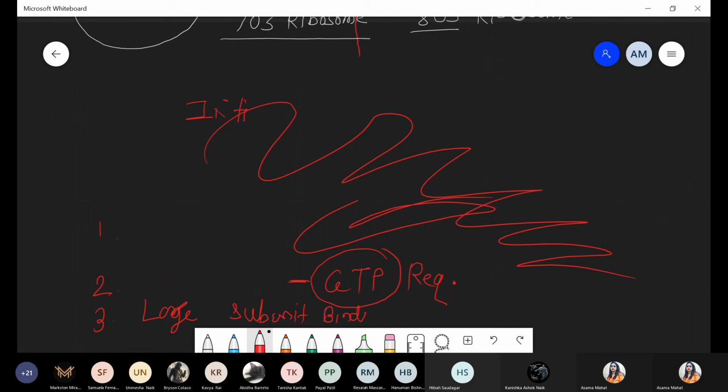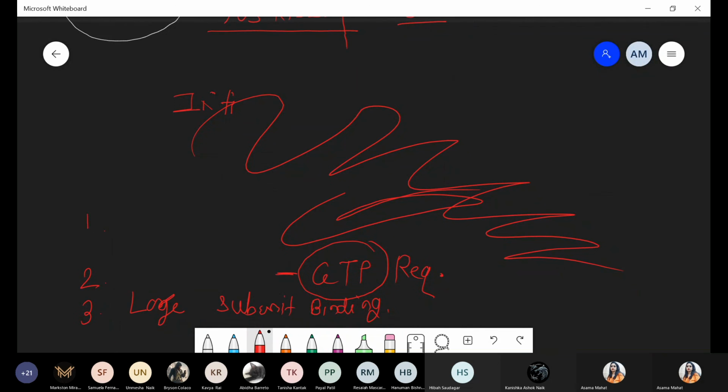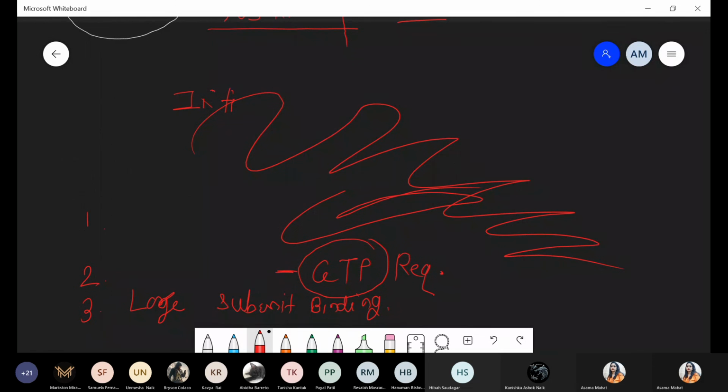Large subunit binding. Initiation has 3 steps. First one, small subunit joins to messenger RNA. Second step, tRNA joining, GTP required. Third step, large subunit joining. Got it? This point is clear, everyone? This point is clear, yes or no?